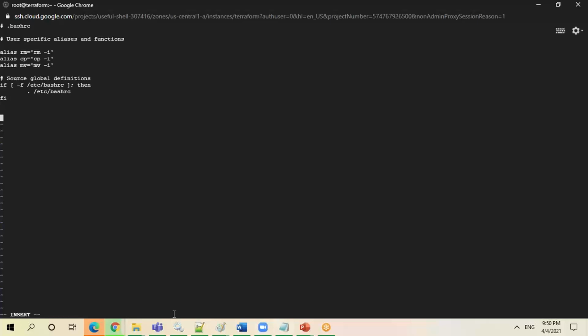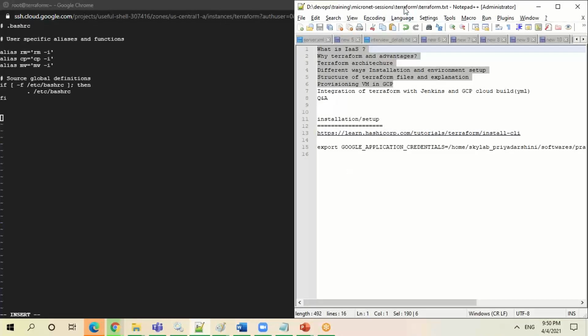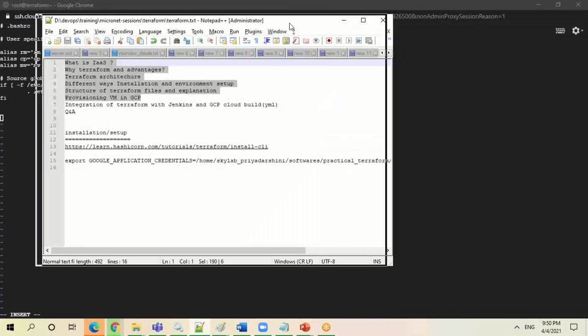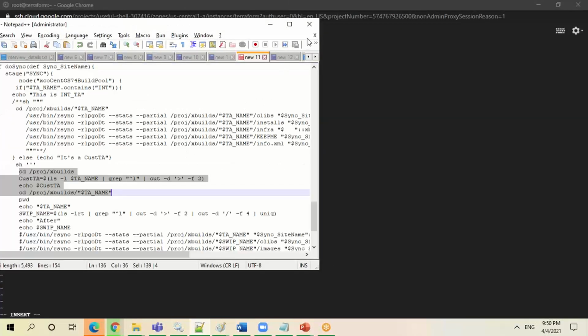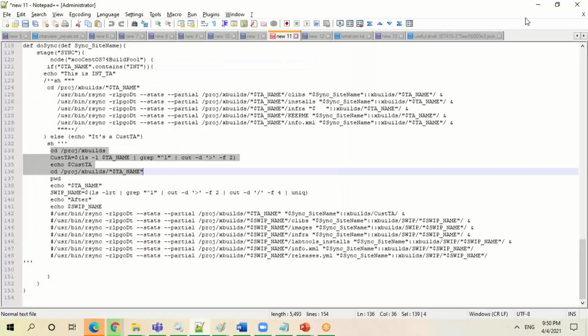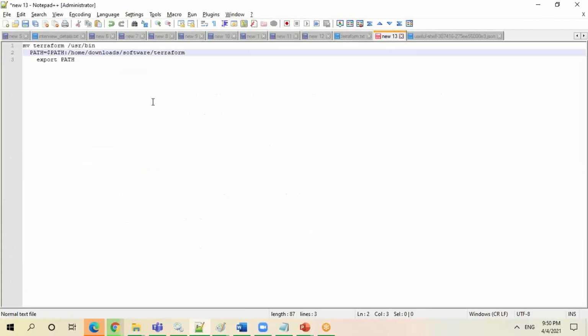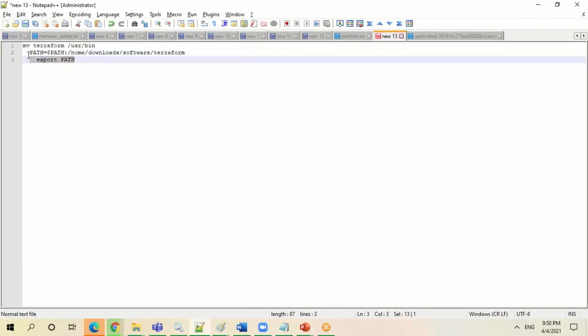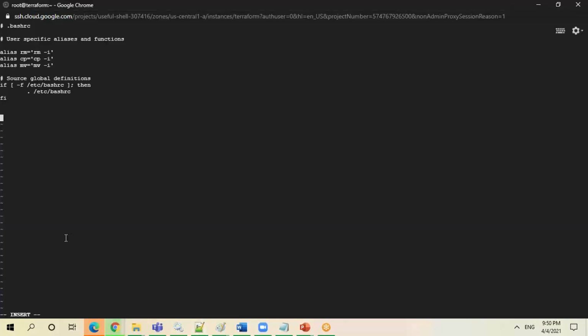This is another way. You have to copy the path where you have kept it and export the path wherever you have kept it. You have to change the path to wherever your file is currently available.